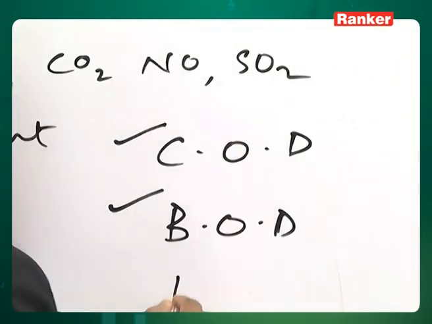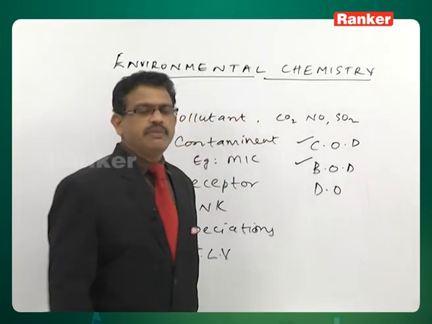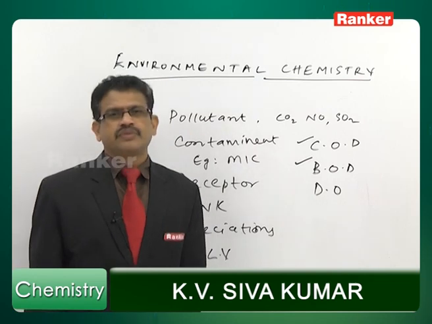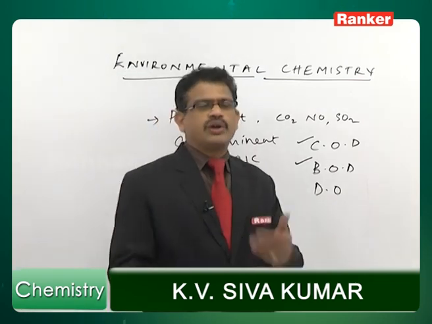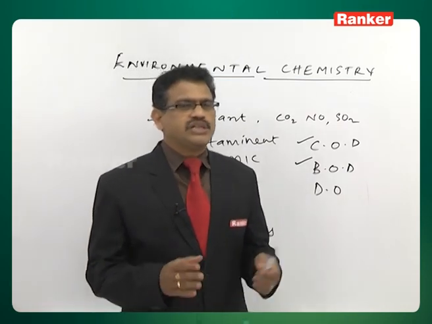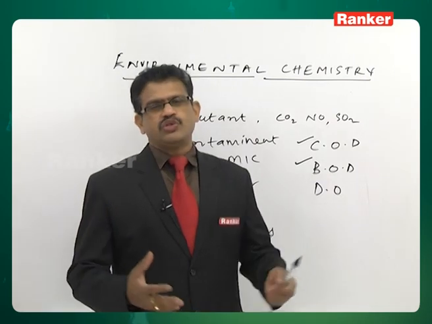Coming to one more, dissolved oxygen, DO. DO is the demand for oxygen by the aquatic life in the water. If the aquatic life is demanding more and more oxygen for their survival, that water is said to be harmful, or I mean to say it is polluted water.